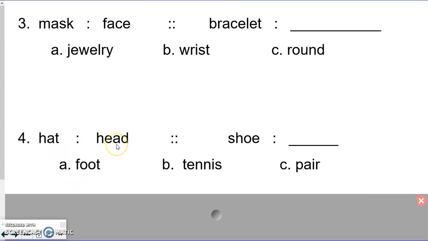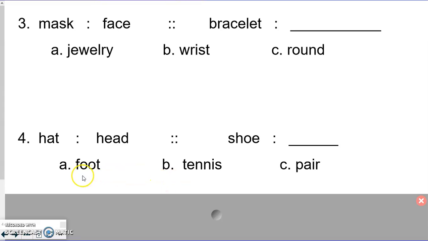Hat is to head. So think about how hat and head relate, how they go together. Remember, again, we're looking at location. Think about how you can turn hat is to head into a sentence. You could say, hat goes on your head. So hat is to head as shoe is to blank. So if hat goes on your head is the relationship of the first two, then shoe goes on your blank. Look at the answer choices.